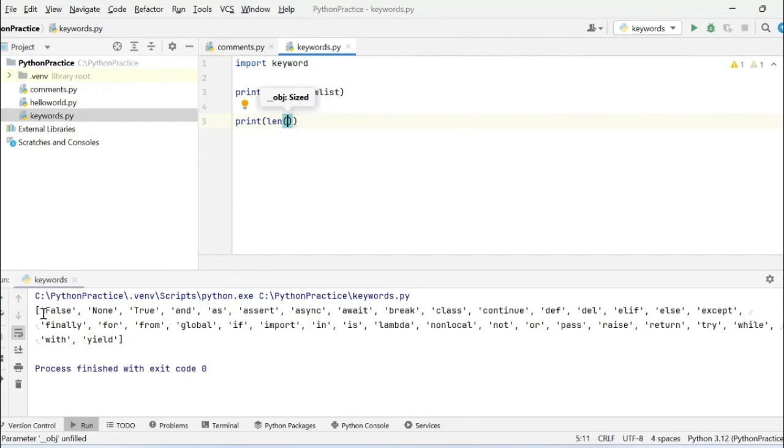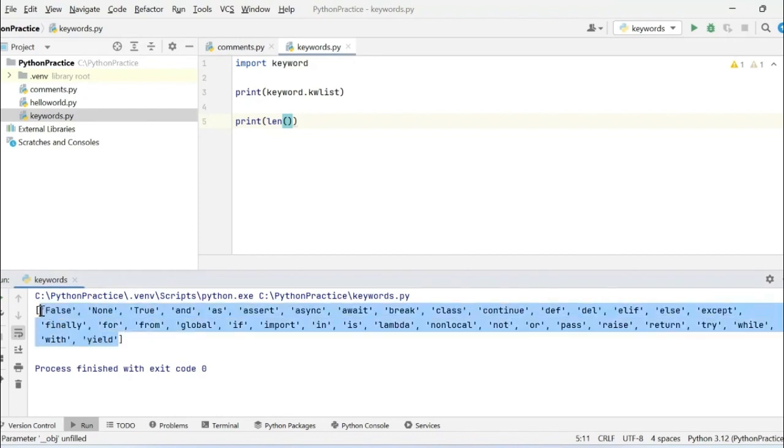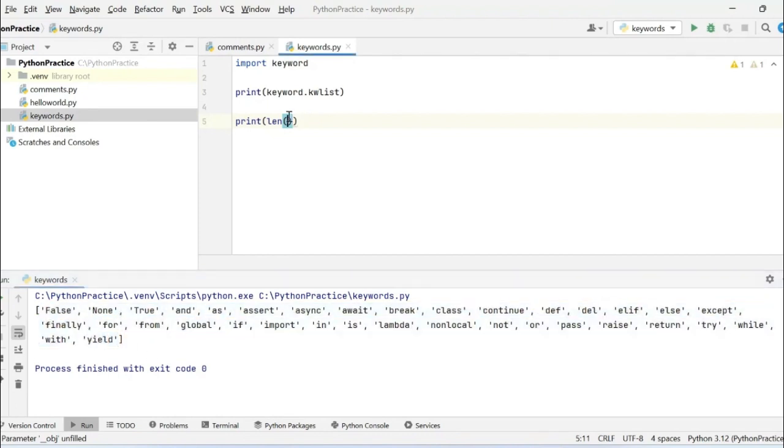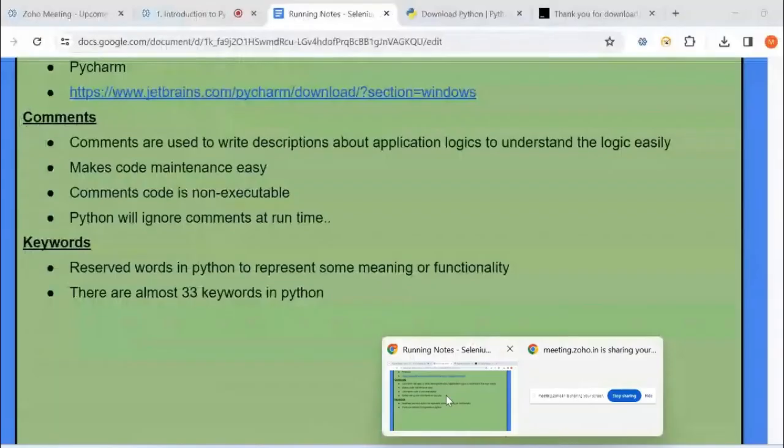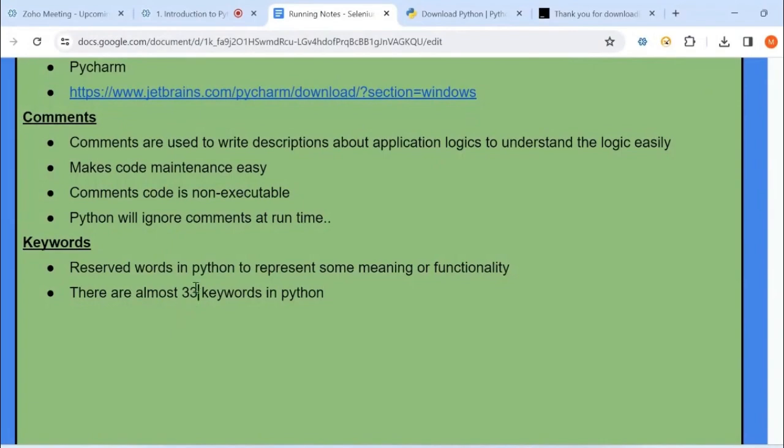Right now you are seeing this printed as a list. A list has some functions like length. We can count how many objects are present in the list. So I will use len on keyword.kwlist. Let me print all the things one by one. If you can see, there are almost 35. Sorry, not 33, it is 35.